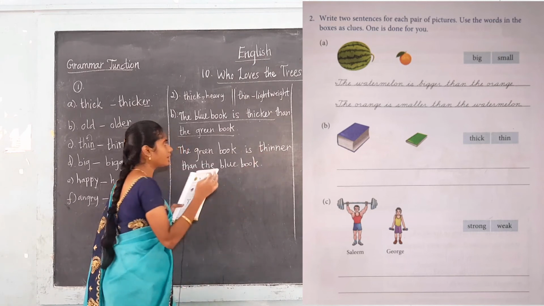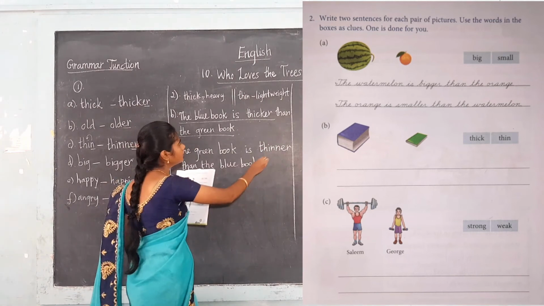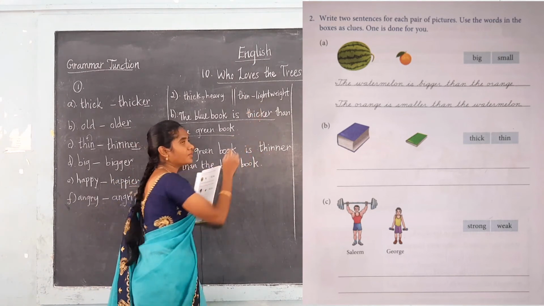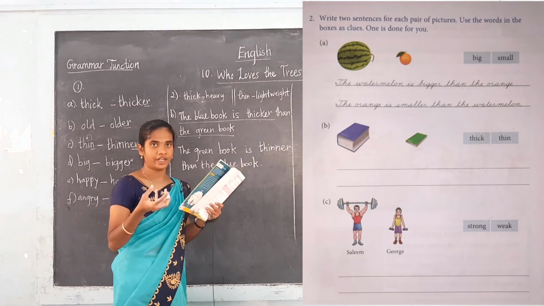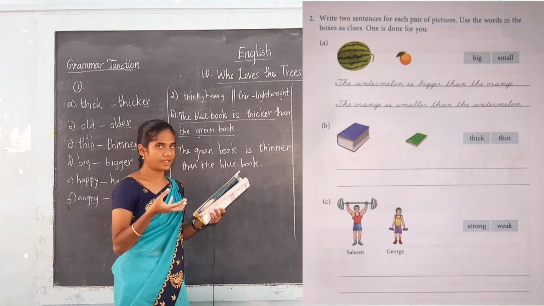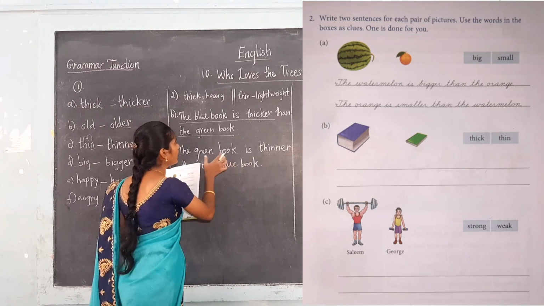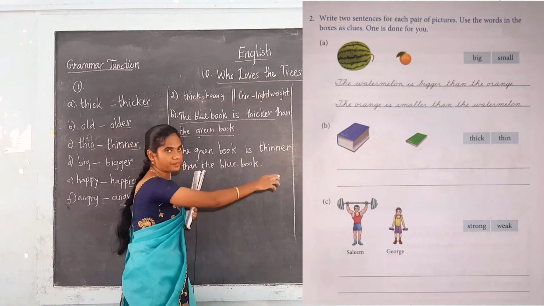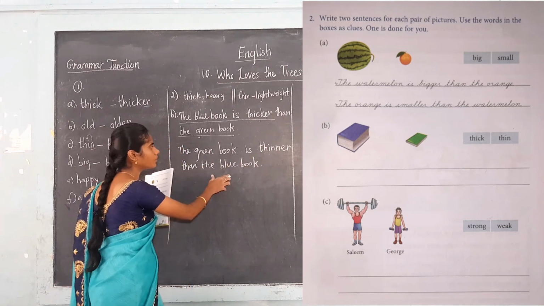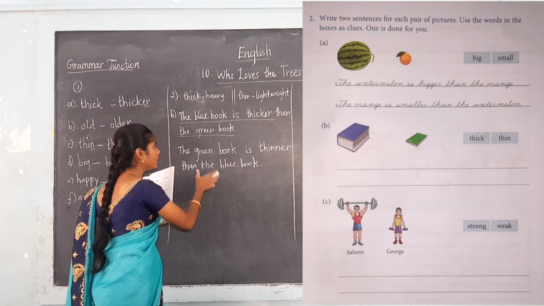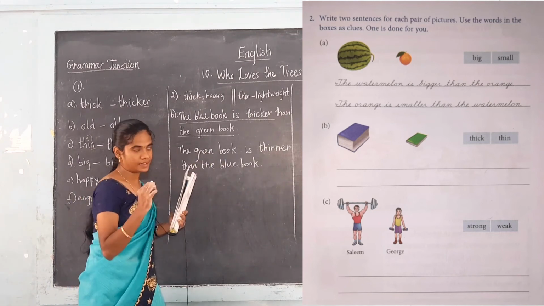Now see here, the green book is thin. Thin means what? Lightweight. So we are writing the green book is thinner than the blue book. When compared to the blue book, the green book is very thin.